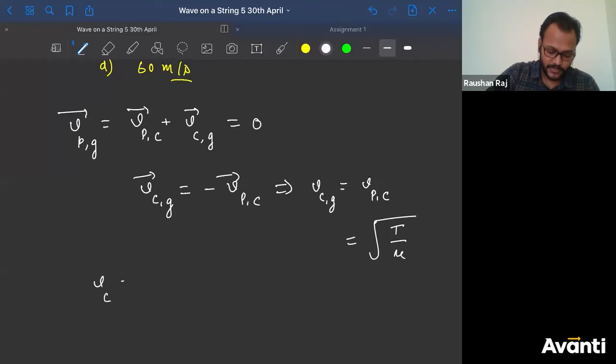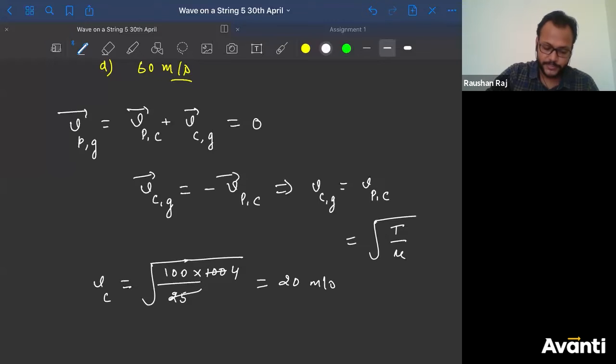So speed of cart is nothing but tension is 100 divided by mu is 0.25. So 0.25 converted as 25 divided by 100. So 100 will go to the numerator. So this will give us 4. And square root of 400 is what? 20. So 20 meter per second.